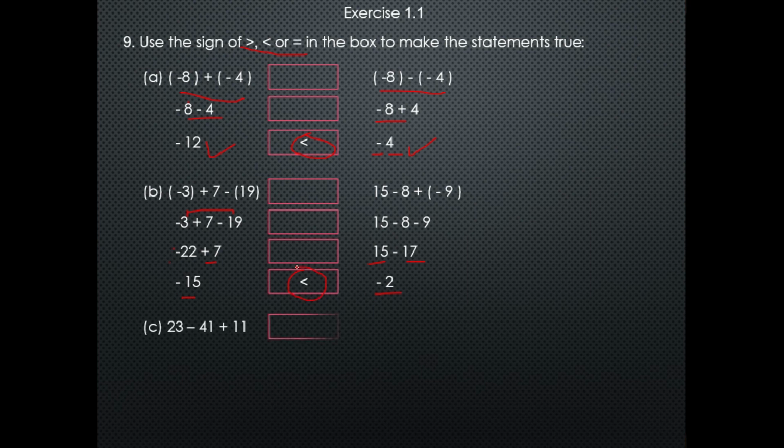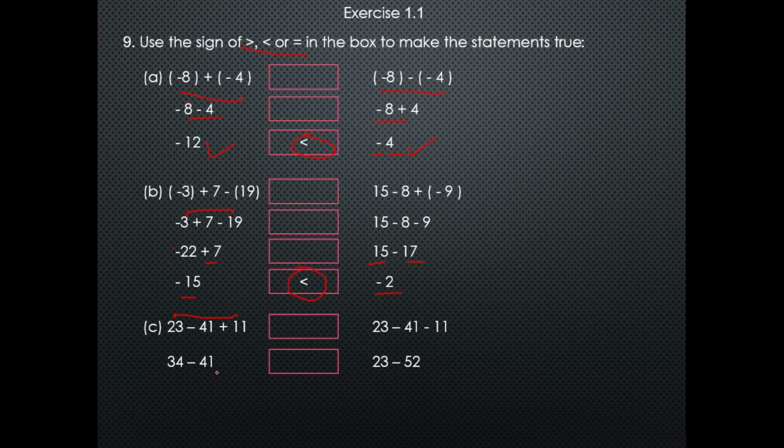Comes to question number 9 part C, in which I will add the positive numbers and negative numbers separately. So 23 plus 11 is equal to 34, minus 41, and on the right hand side 23 minus 52.